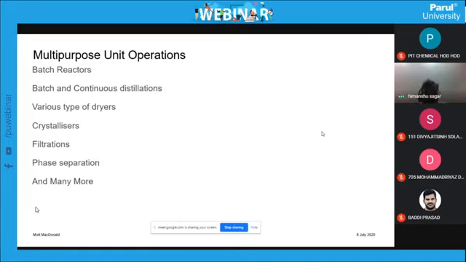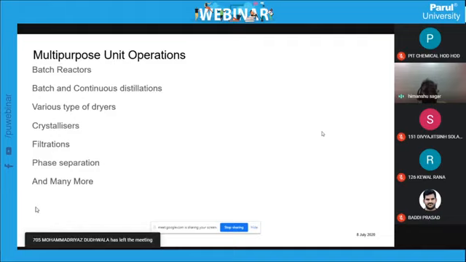Now we start with the process like a batch reactor. Okay, the batch reactor is a glass lined reactor. Now the product and process is utilized for different reactions like alkylation, Grignard reactions, any process reaction. Now the reaction has been done, very highly exothermic. So during the exothermicity you require the cooling water system. Okay, so we have used the cooling water.